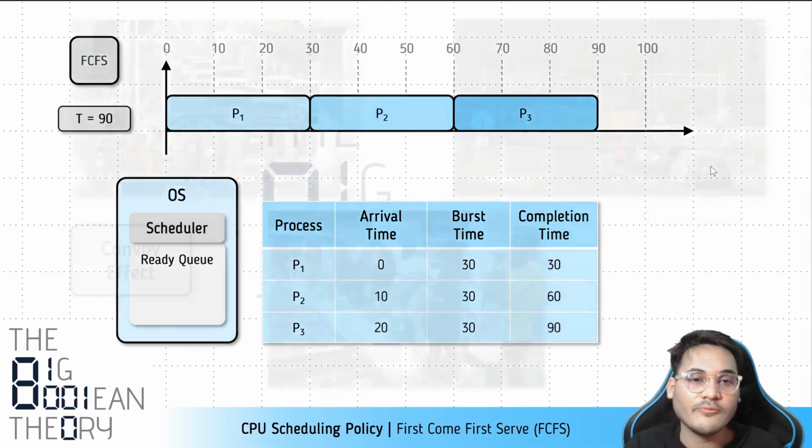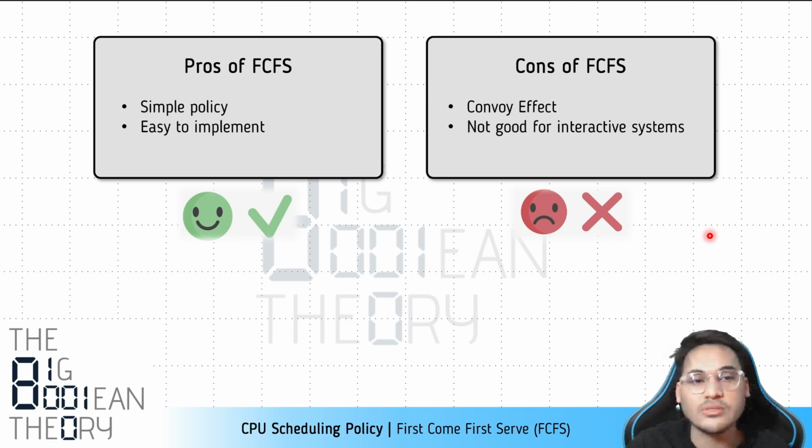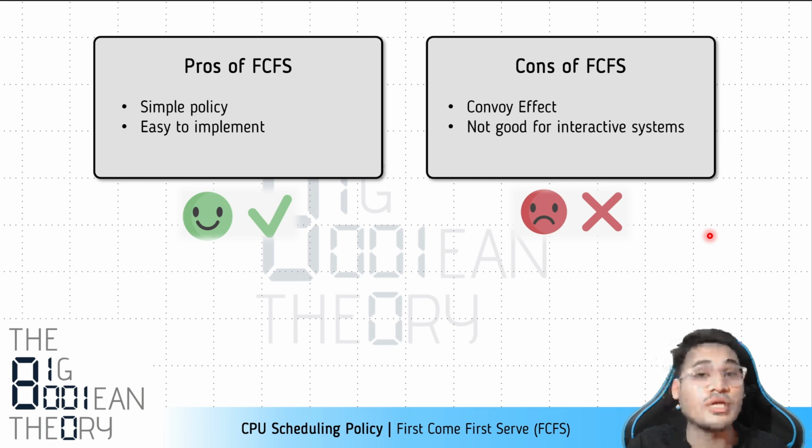So we can see that first come first serve gives a very poor response time, and we cannot apply it to systems which require interactivity, right? In an interactive system, when we are interacting with multiple processes, it would be a very poor user experience if one process is responsive and the other processes are stuck, right? If one window is fine and the other windows are not showing any kind of response, that is something we do not want when users are interacting with computers directly. So for interactive systems, first come first serve is definitely not applicable.